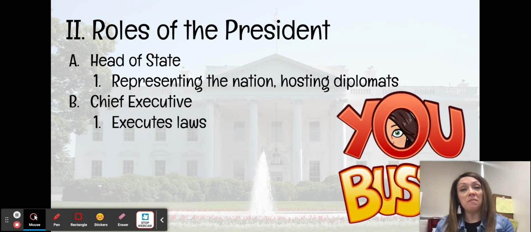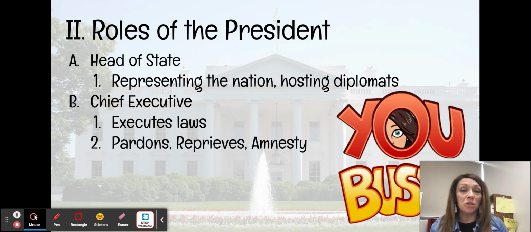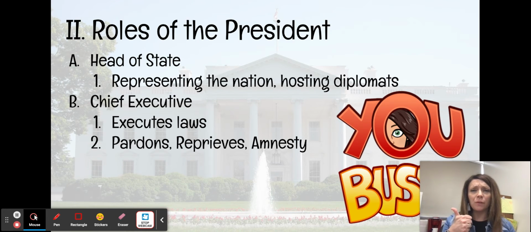He's also the chief executive. And as the chief executive, his job is to enforce laws or execute laws through all of the different agencies that the executive branch has. And we'll look at some of those in this unit. The president is responsible for making sure that the laws that Congress passes are carried out, because if nobody carries out the laws, then why do we need them? So in addition to carrying out those laws, he's also responsible for granting pardons, reprieves, and amnesty.